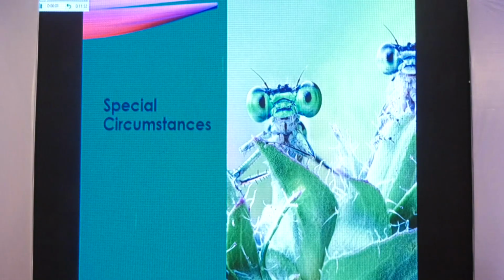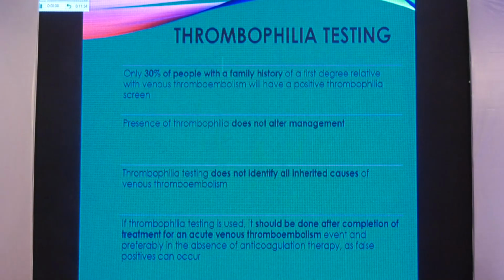Some special circumstances, thrombophilia testing should not be done. Why? Only 30% of patients, even with a family history of first degree relative, will actually have positive thrombophilia screen. It does not alter your management plan. It does not identify all the inherited causes. We don't have tests so far. And if it is used, it has to be used